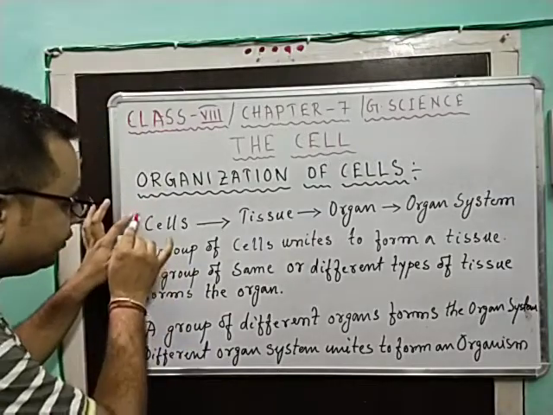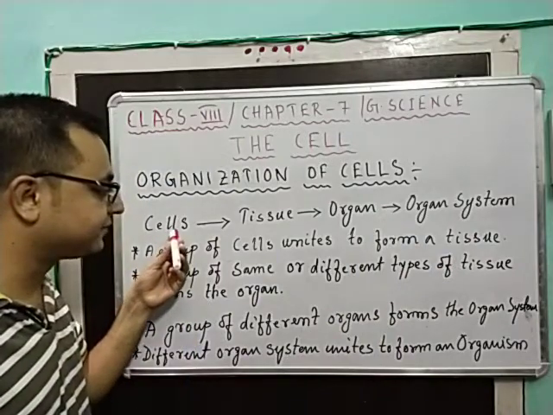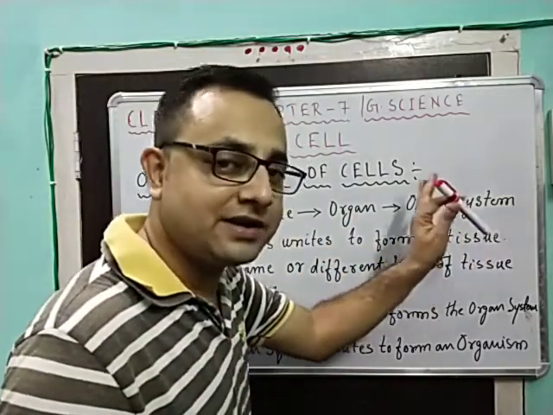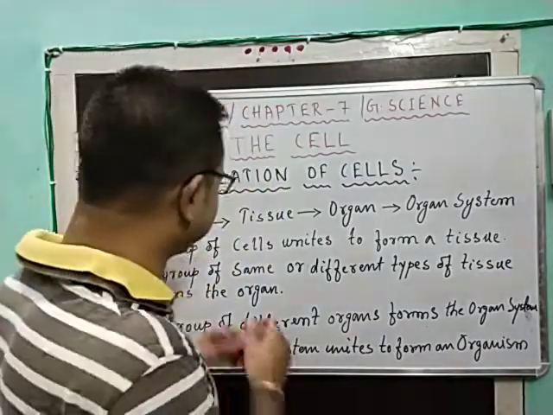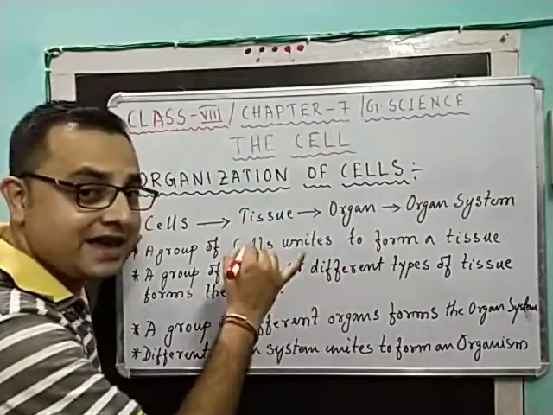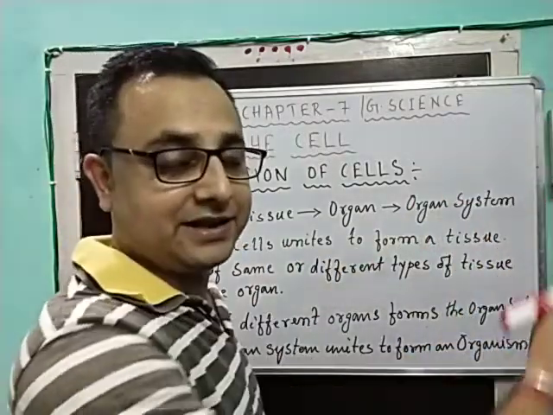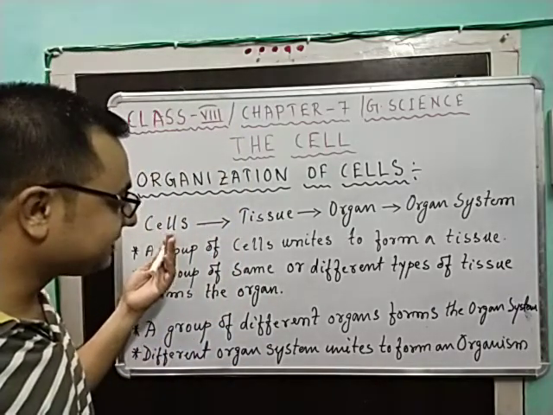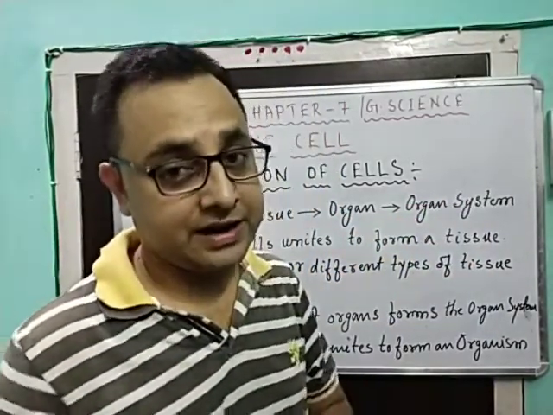Now you see, this is called a flow chart. That means cells to tissues, tissues to organ, organ to organ system, and finally it's the organ system that develops into an organism. This is a serially hierarchical arrangement. That means from small to big. So from cells to tissues, from tissues to organ, and then to organ system.